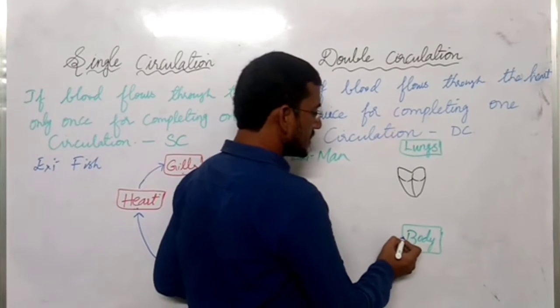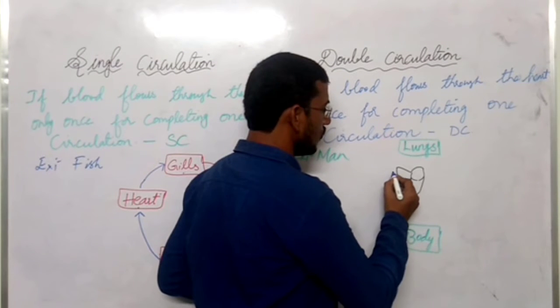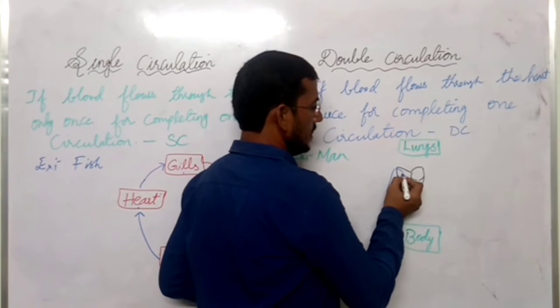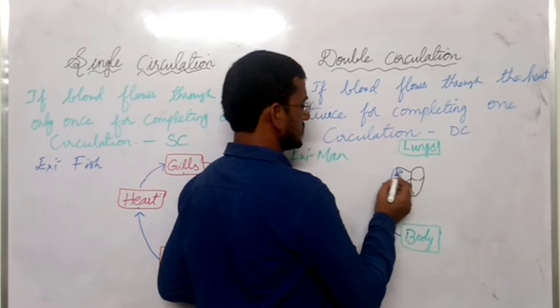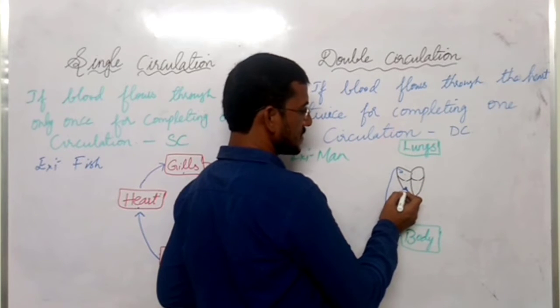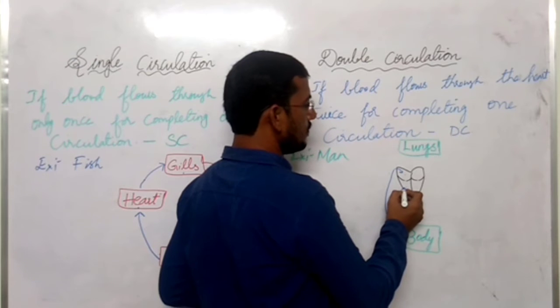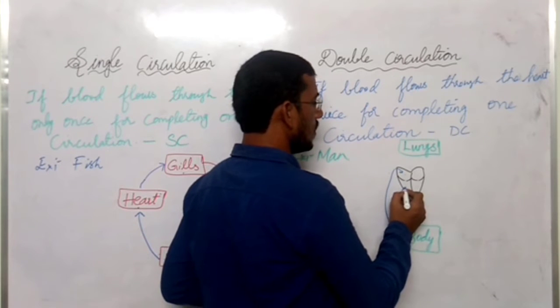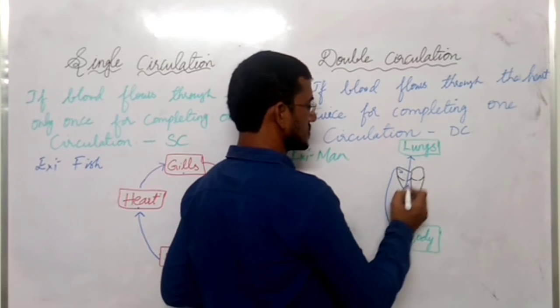From body, deoxygenated blood moves into the heart, that is the right atrium. From right atrium, blood moves into the right ventricle. From right ventricle, blood moves to lungs.